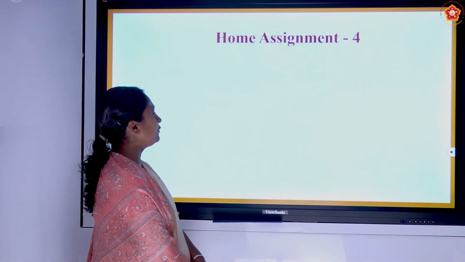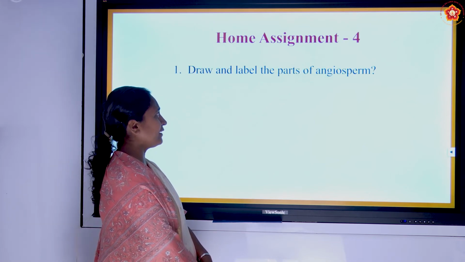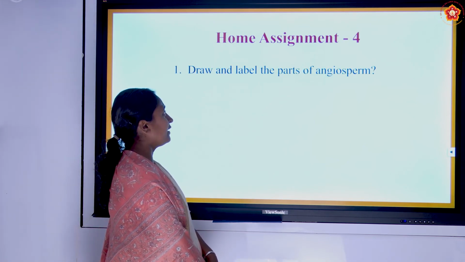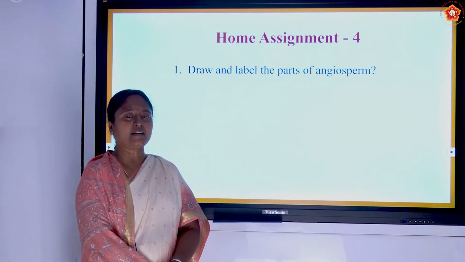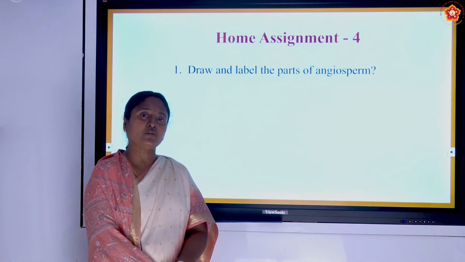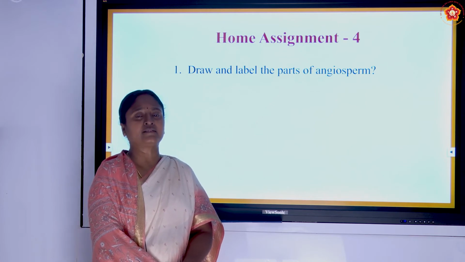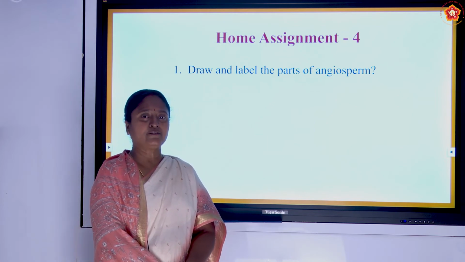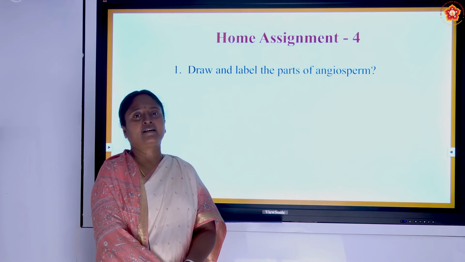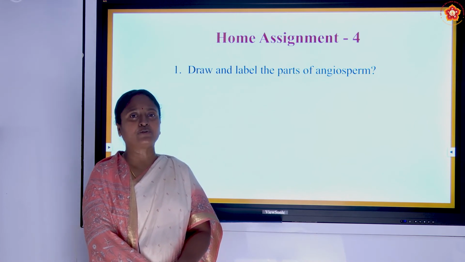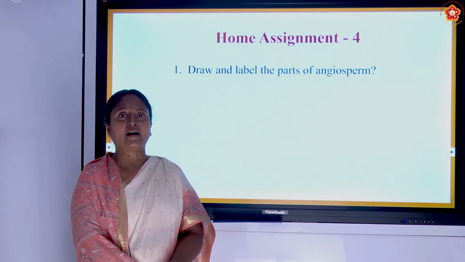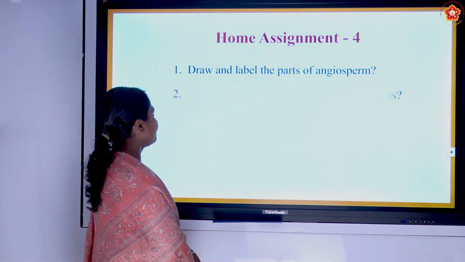So now we are coming to the end. We will see the home assignment question asked. Draw and label the parts of the angiosperm. So you have to draw the underground part and also the above ground part where the photosynthesis is taking place, the leaves, buds, the flowers, and then the fruits, everything we have to mention, and the growing bud on the top also we have to mention.